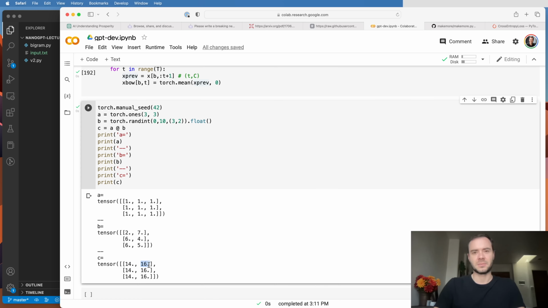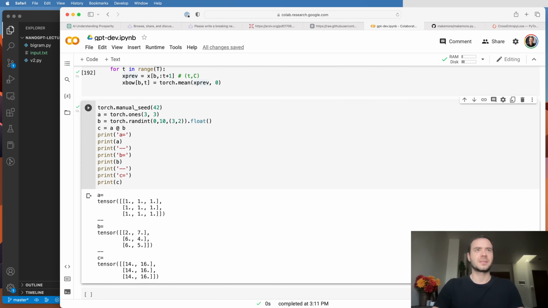The element here in the output of C is also the first row of A, multiplied now with the second column of B. So 7 plus 4 plus 5 is 16. Now you see that there are repeating elements here. So this 14 again is because this row is again all ones, and it's multiplying the first column of B. So we get 14. And so on. So this last number here is the last row, dot product, last column.